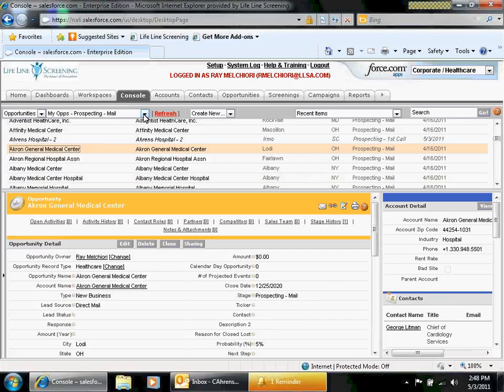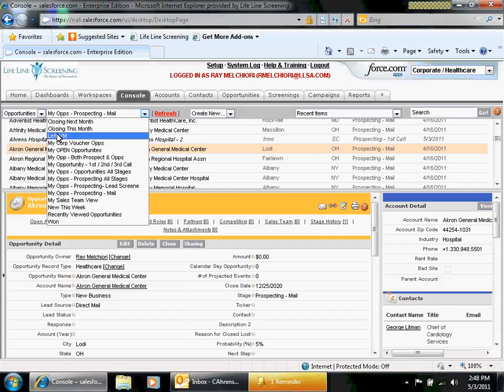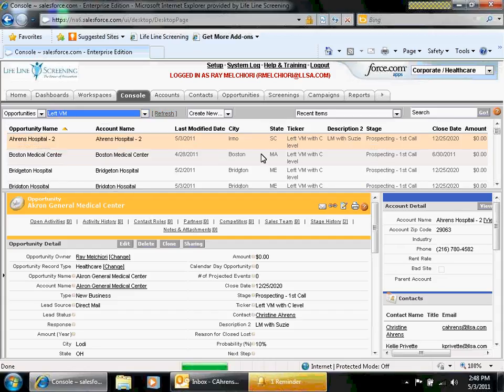Also, let's say tomorrow I want to follow up. Again, just as a reminder, you can click on the new drop-down that says left message. And as you can see, there's Ahrens Hospital because it's in the stage of left voice message with C-Level. And here's my description, left message with Susie, and it's in the prospecting first call stage.